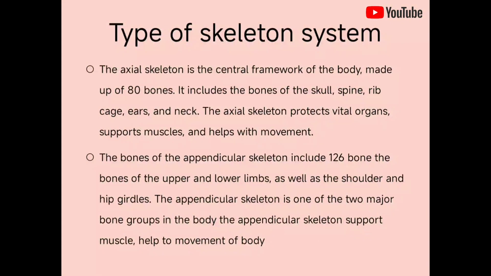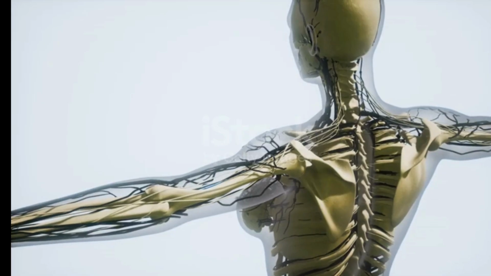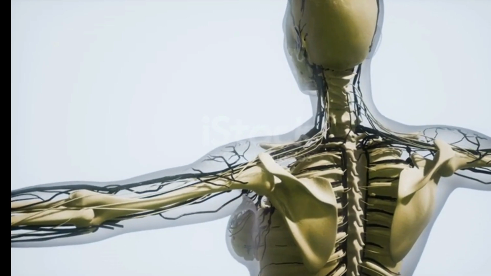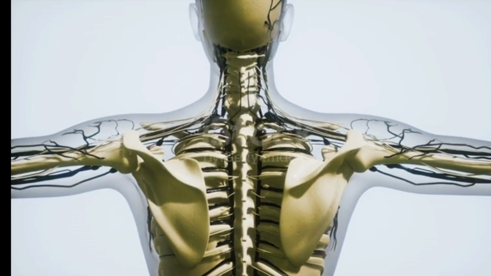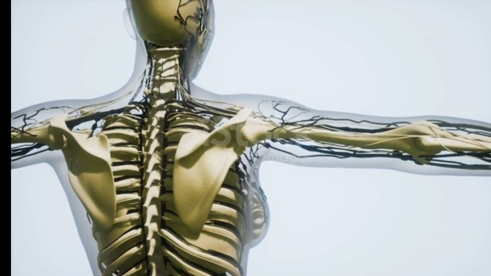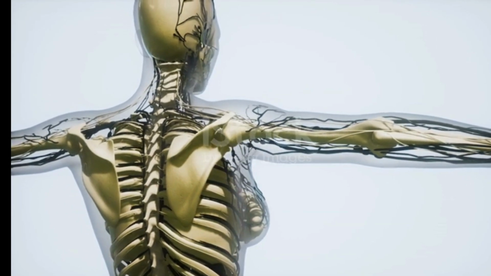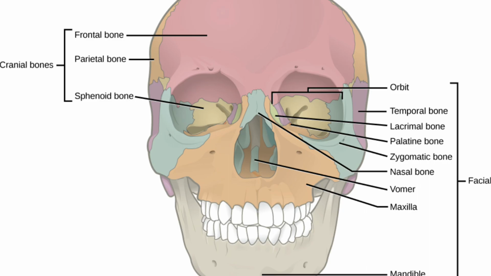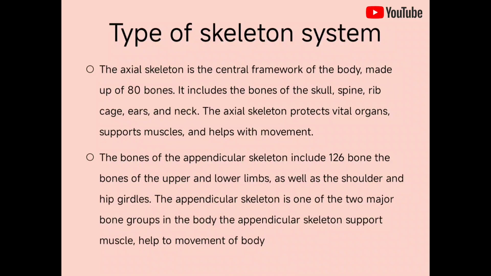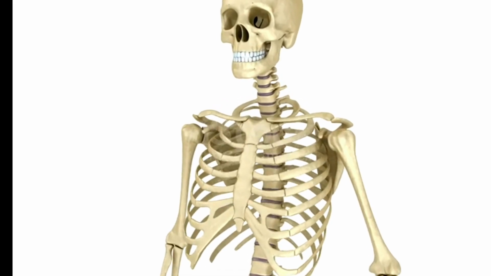Types of skeletal system. First one, the axial skeletal system, is the central framework of the body made up of 80 bones. It includes the bones of the skull, spine, rib cage, ears, and the neck. The axial skeleton protects the vital organs of the body, supports the muscles, and helps in the movement of the body.